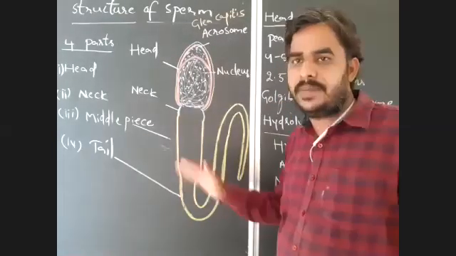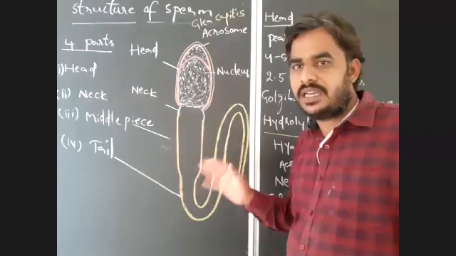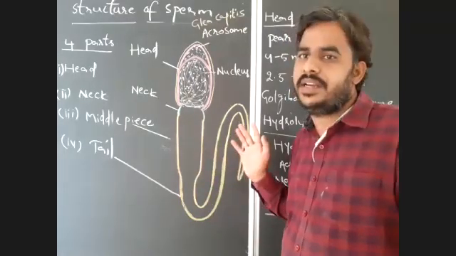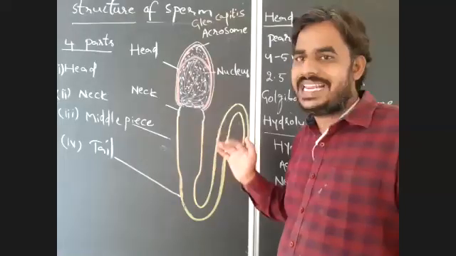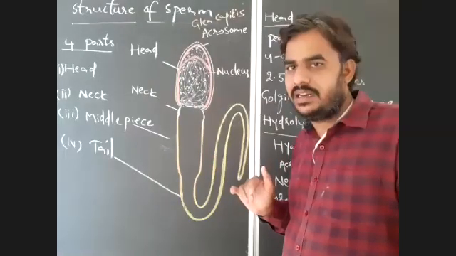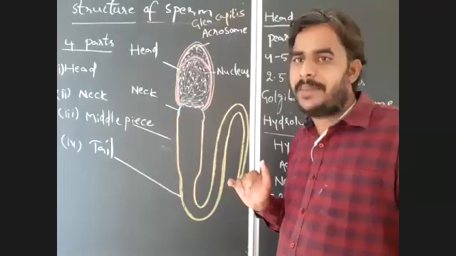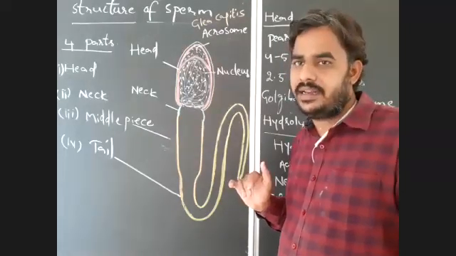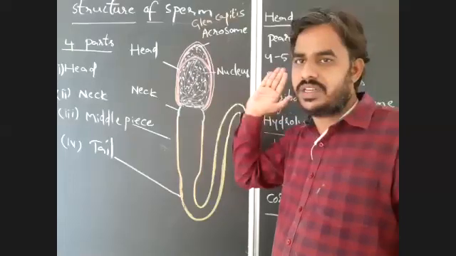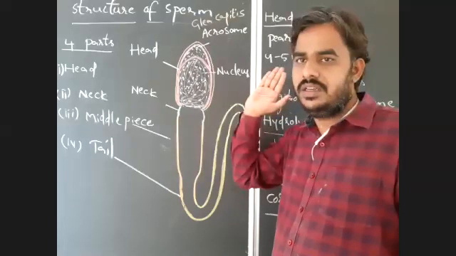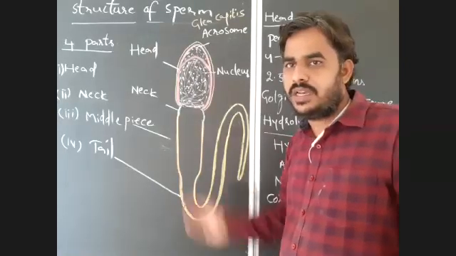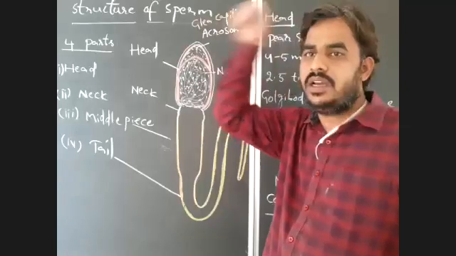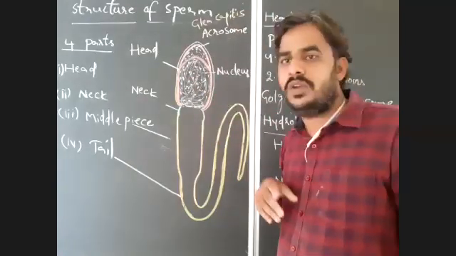So the head is completed. The first part in the sperm, the head, is the site of carrying male genetic material. The paternal haploid number of chromosomes are present in the head region. This is the only part which enters inside the ovum. The nucleus is the part which will enter into the cytoplasm of the ovum during fertilization. That you have to remember.